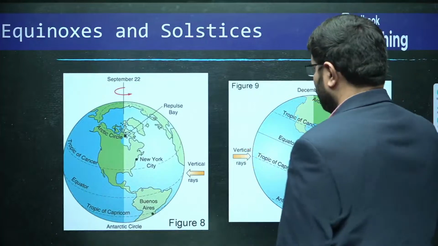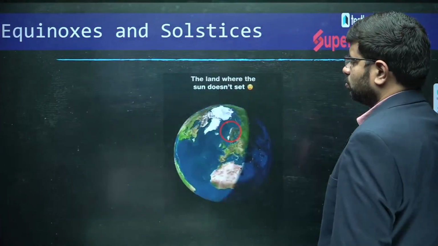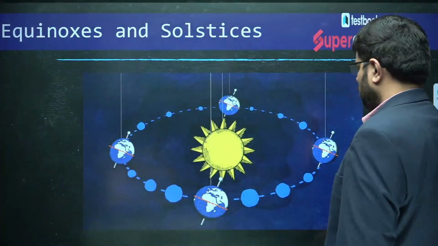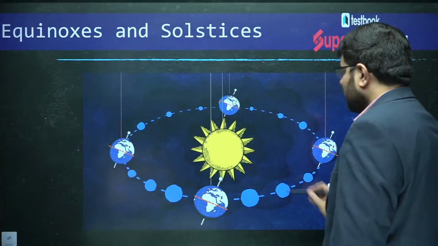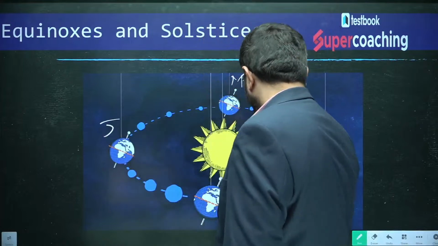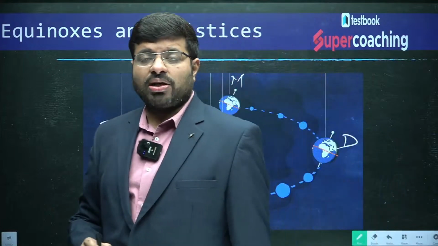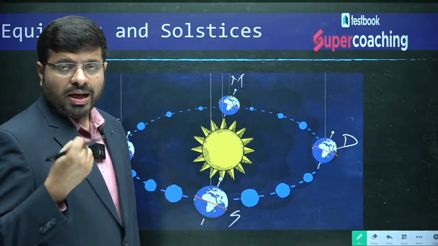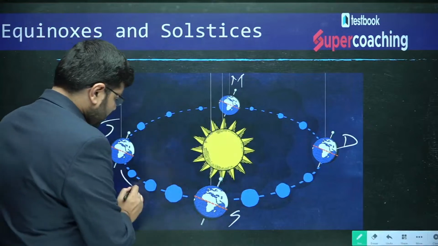For example, this topic is very important. It is having a huge impact on the seasons. Say, for example, this is March, this is June, this is September, this is December. What is the season of monsoons in India? Southwest monsoons, June to September. June, July, August, September happen to be the 4 months of monsoonal rainfall. You can see here, this is the time.